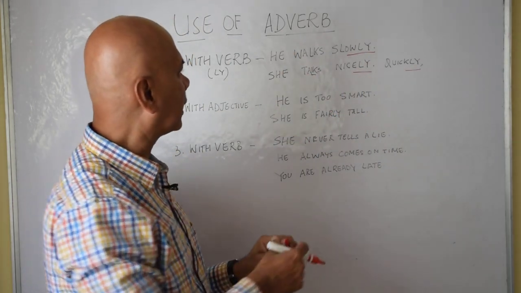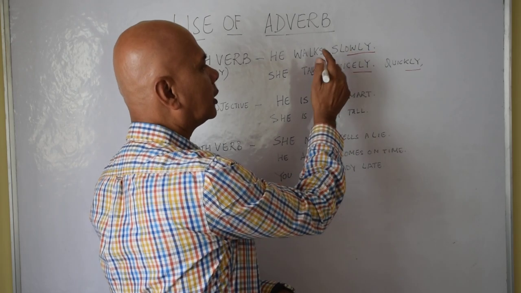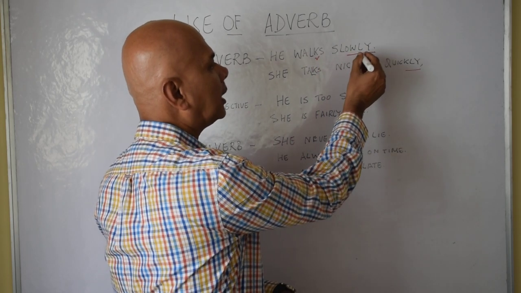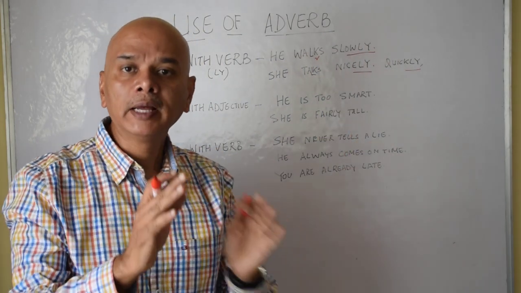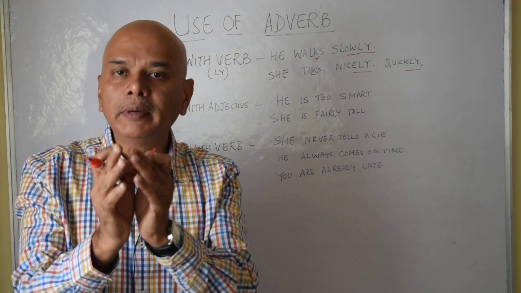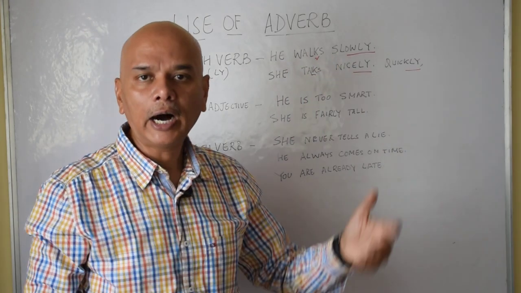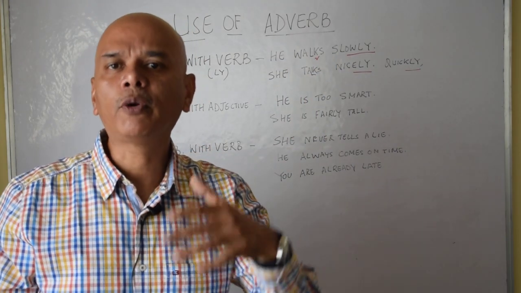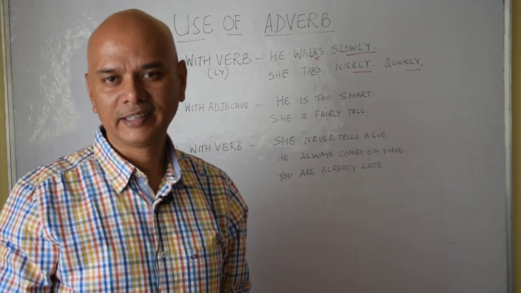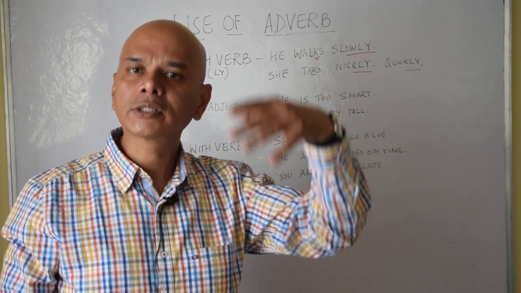Now where is the verb here? He walks slowly. So walks is your verb and slowly is your adverb. So an adverb clarifies and gives the meaning to the verb in a better way. So he walks. How does he walk? He walks slowly. How does he walk? He walks quickly.